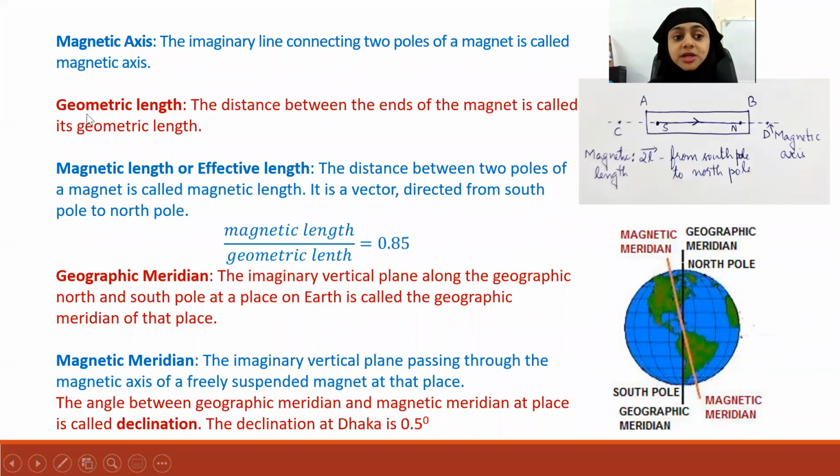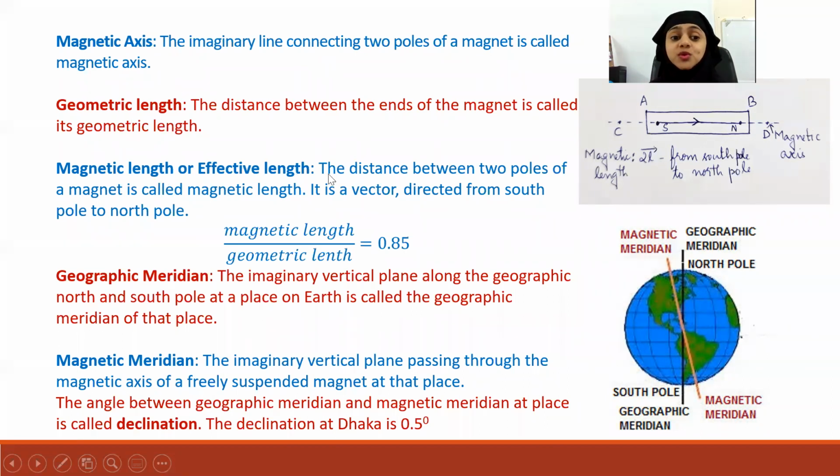Now, what is geometric length? Geometric length is the distance between the ends of a magnet. So here in this figure, geometric length is the length AB. That is the ends of the magnet. It starts from A and ends at B, right? So the length AB is the geometric length.